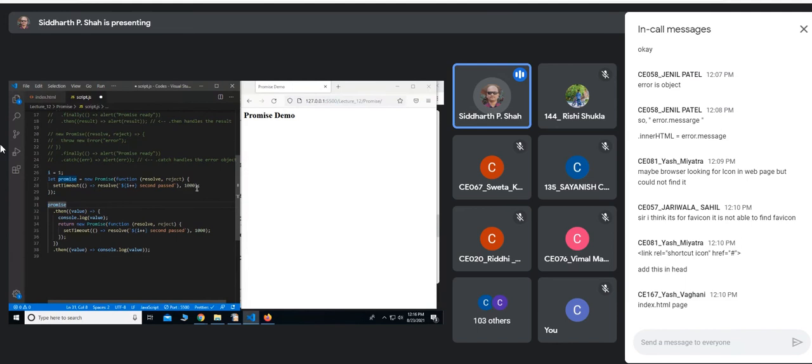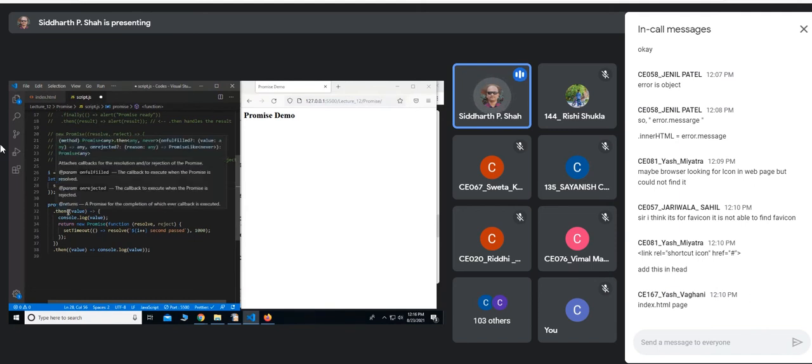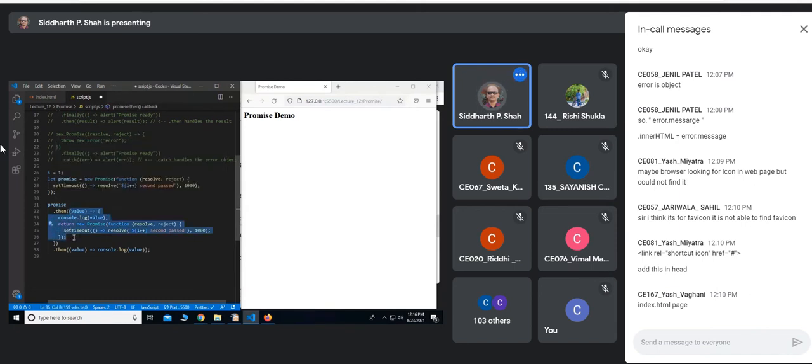So after 1 second, resolve will pass the message that 1 second passed. And as it's a resolve call, I use then. Now you can see in my then method, I have passed only one argument. It is not necessary that for the then method you need to pass both the arguments.